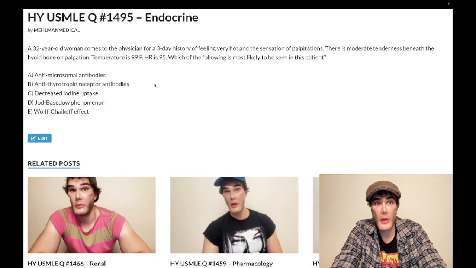So the thing about de Quervain thyroiditis is that you have decreased iodine uptake in the thyroid gland, even if you're hyperthyroid. It can be hypo or hyperthyroid for de Quervain thyroiditis, but you have decreased uptake because you're not synthesizing new thyroid hormone.